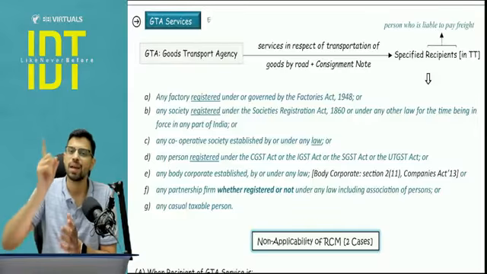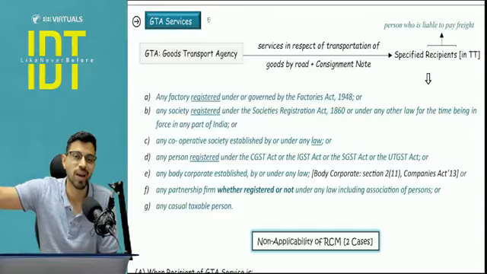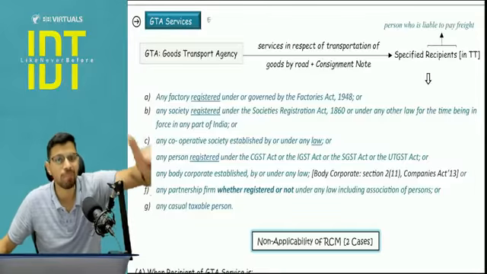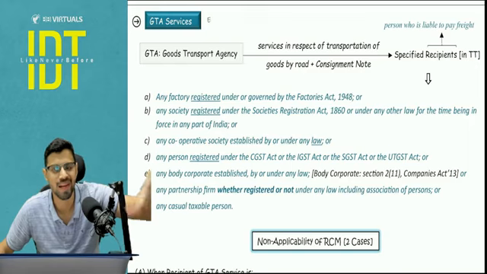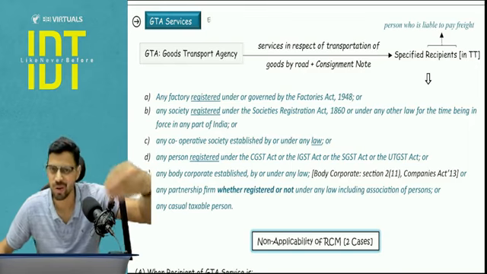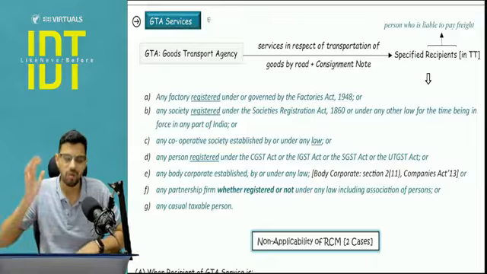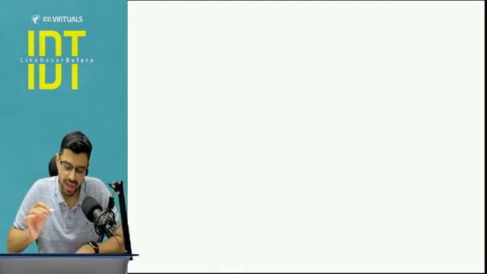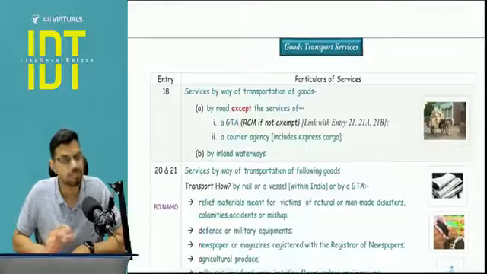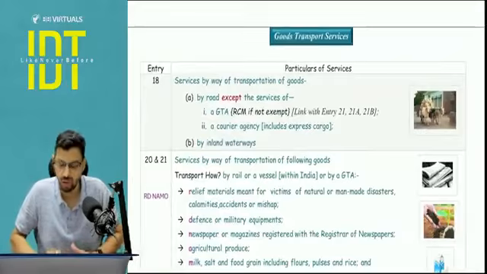I am repeating that before talking about RCM FCM, first ensure that the supply is not exempt itself, because if the supply of service is exempt, the question of RCM and FCM will not apply. It is moot, it is irrelevant. Because when the tax is not payable, who is going to pay tax stands irrelevant. So now I am going to be starting with the GTA services, and I have already opened the relevant portion of the exemptions, the relevant parts of chapter number 4.